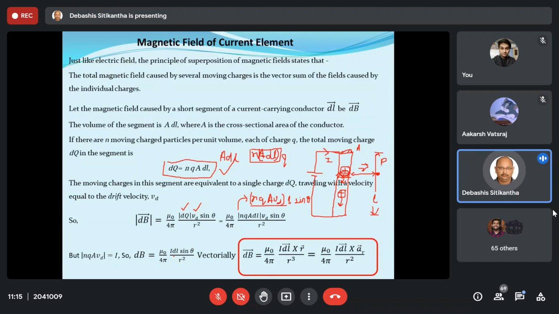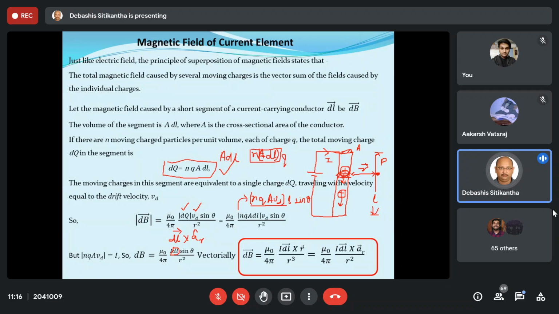Now this is the magnitude part, and obviously if I want to write it in a vectorial form, I have to replace this equation. Over here, as you can see, I is a phasor quantity, but dl is a vector quantity, and sine is there. That means I have to multiply this dl vector with something which is a vector, but must have a magnitude of 1. For that, in order to fulfill the condition, I'll write it as aR cap.